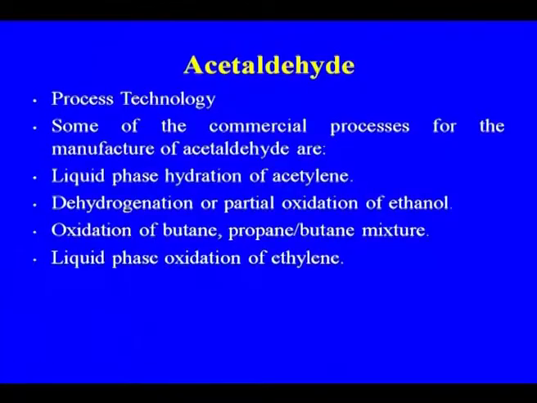Regarding the process technology, the earlier process was the liquid phase hydration of acetylene, then dehydrogenation or partial oxidation of ethanol. That is the process where ethanol is available from the molasses route. They are also using oxidation of butane-propane mixture, and liquid phase oxidation of ethylene.